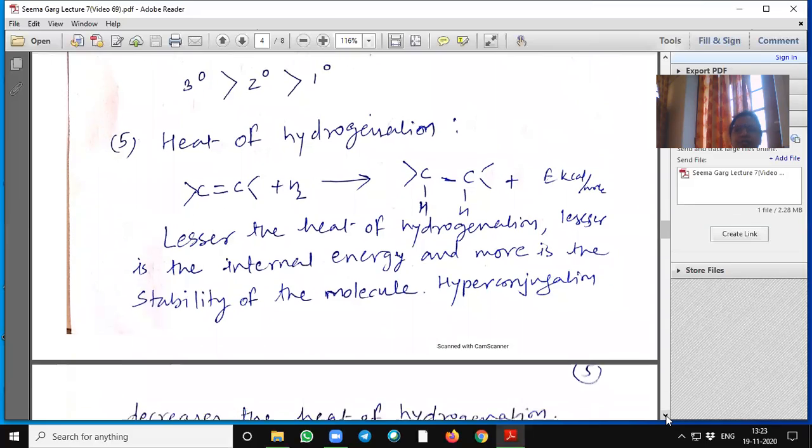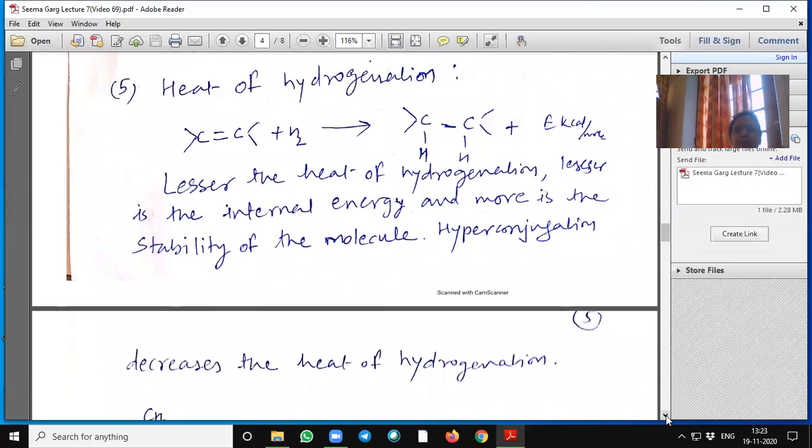Heat of hydrogenation. Heat of hydrogenation is lesser due to hyperconjugation. When an alkene molecule is hydrogenated, it liberates energy. The lesser the heat of hydrogenation, the lesser the internal energy and the more stable the molecule.